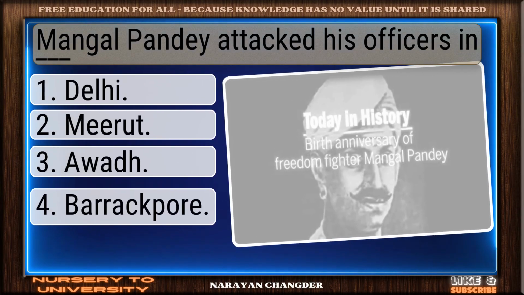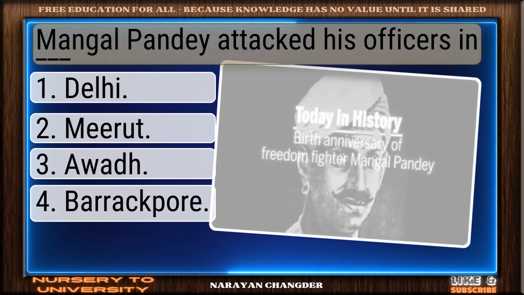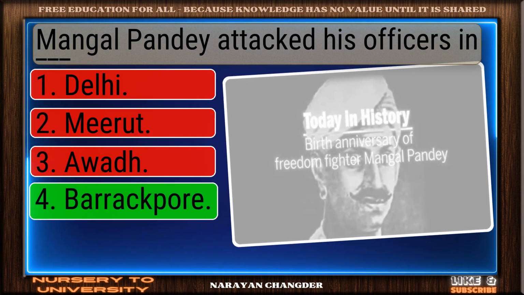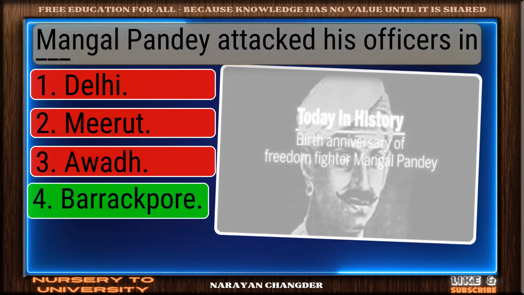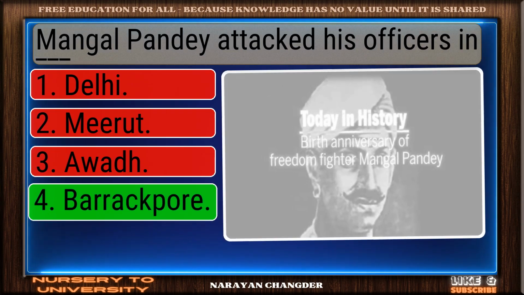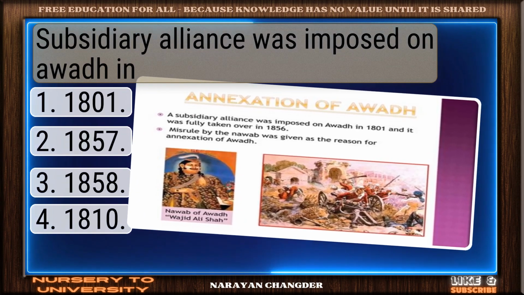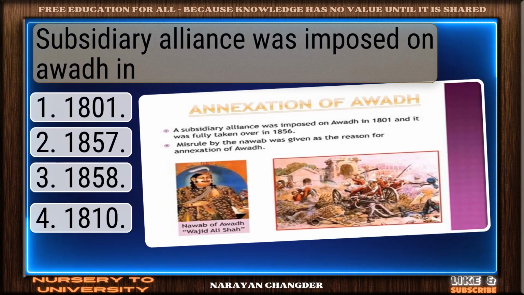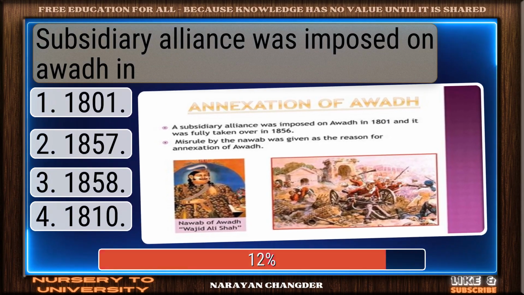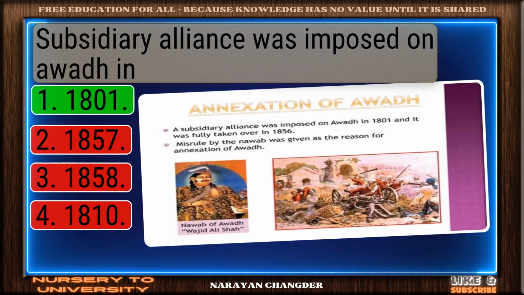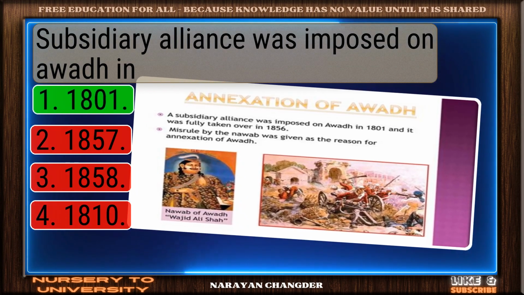Question number 115. Mangal Pandey attacked his officers in ___. Nice work. You chose Barrackpore and it is correct. Question number 116. Subsidiary alliance was imposed on Awadh in. Correct response. 1801 is the most accurate answer.